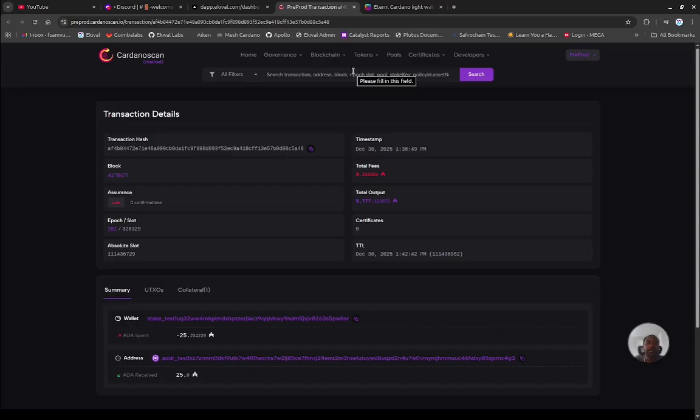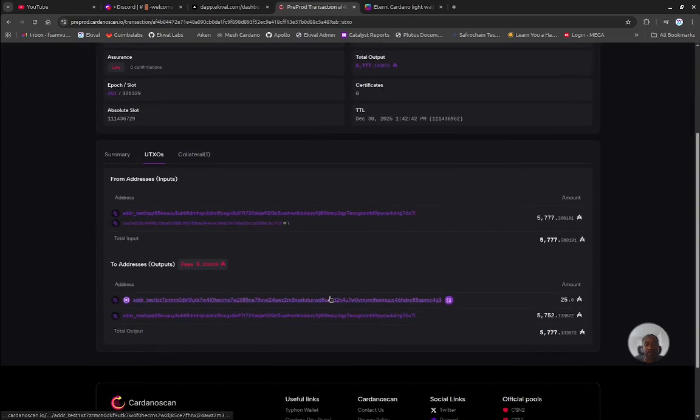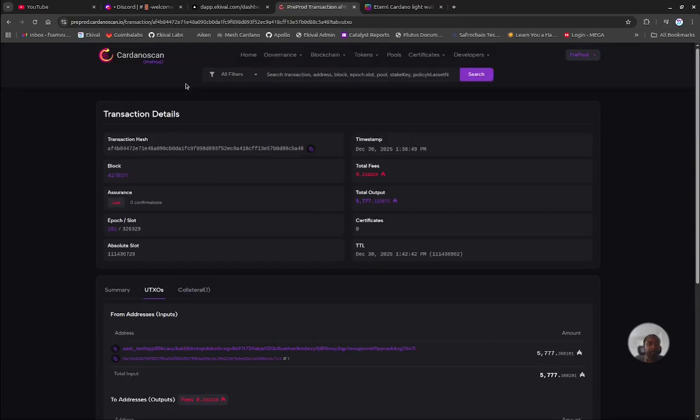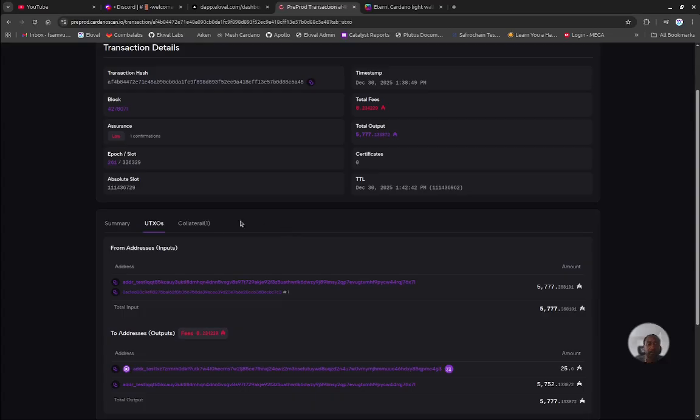Okay, so quite slow to do on pre-prod. So the idea also is for us to wait for the blockchain transaction. We have, of course, the UTXOs that are impacted. That's my balance, and then from it I'm sending 25 ADA to the smart contract address. There's now one confirmation. It is still low.